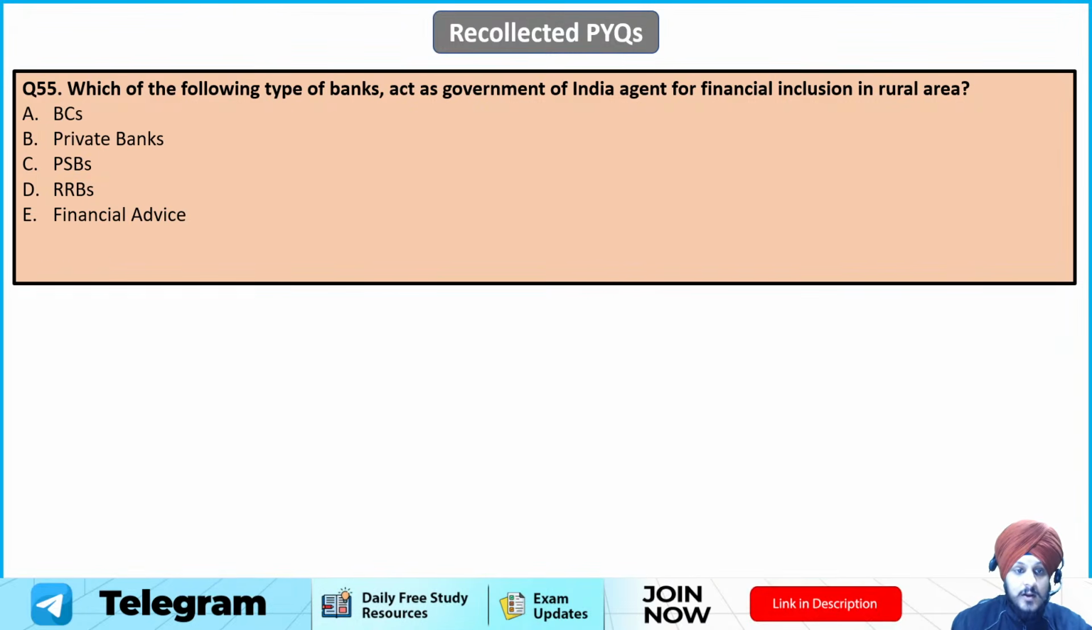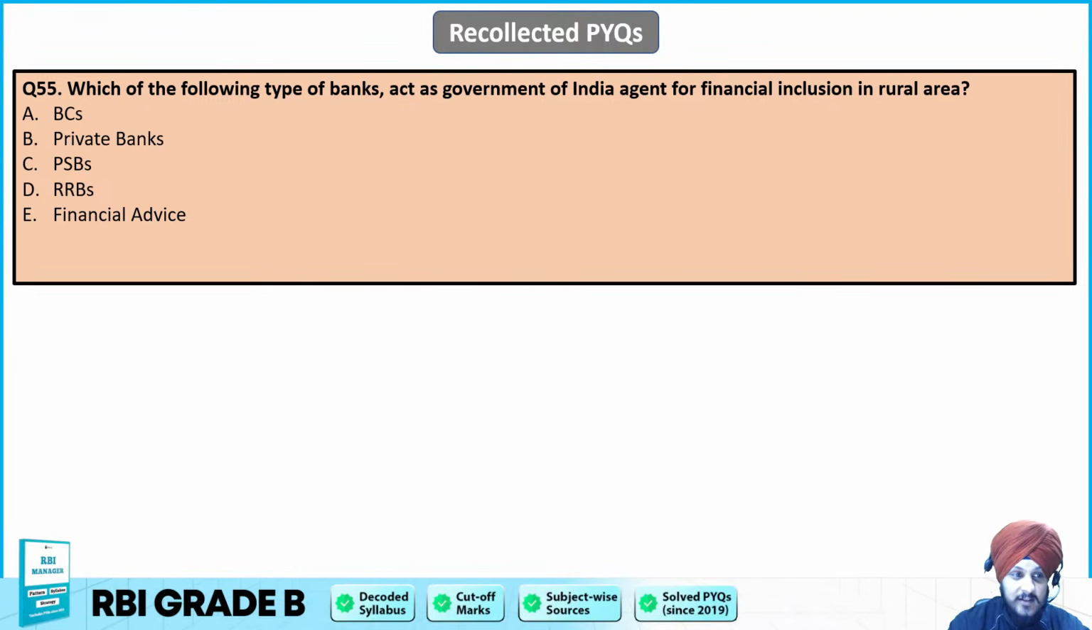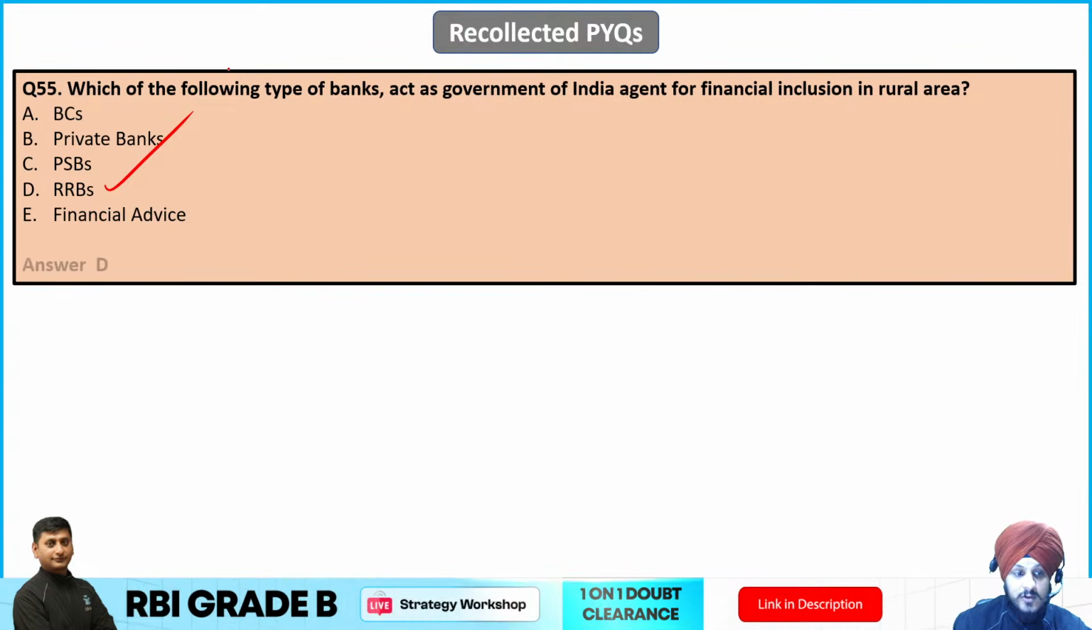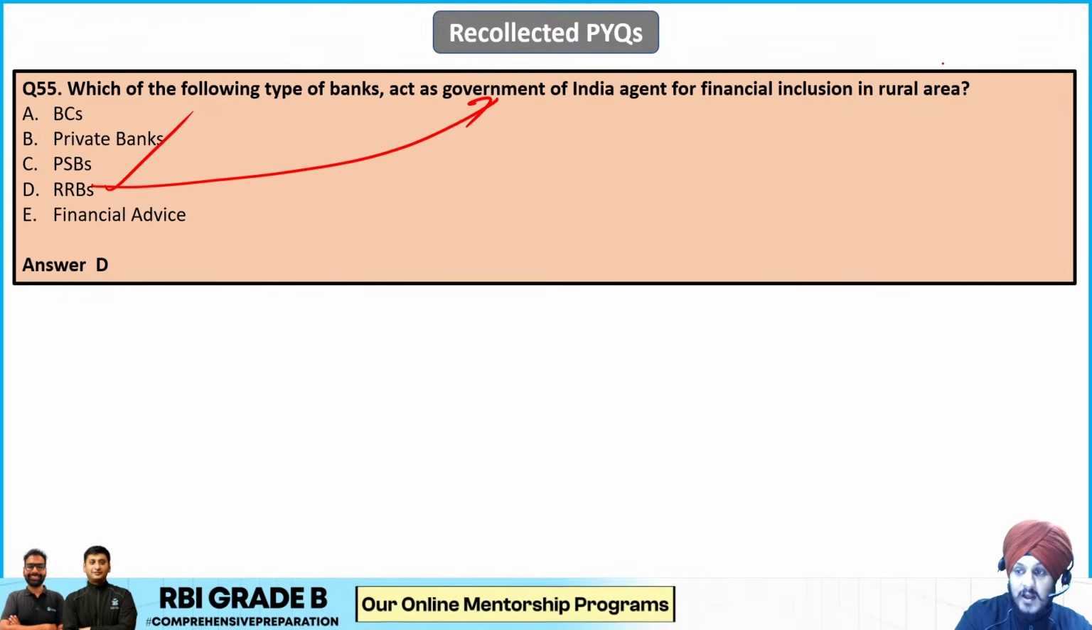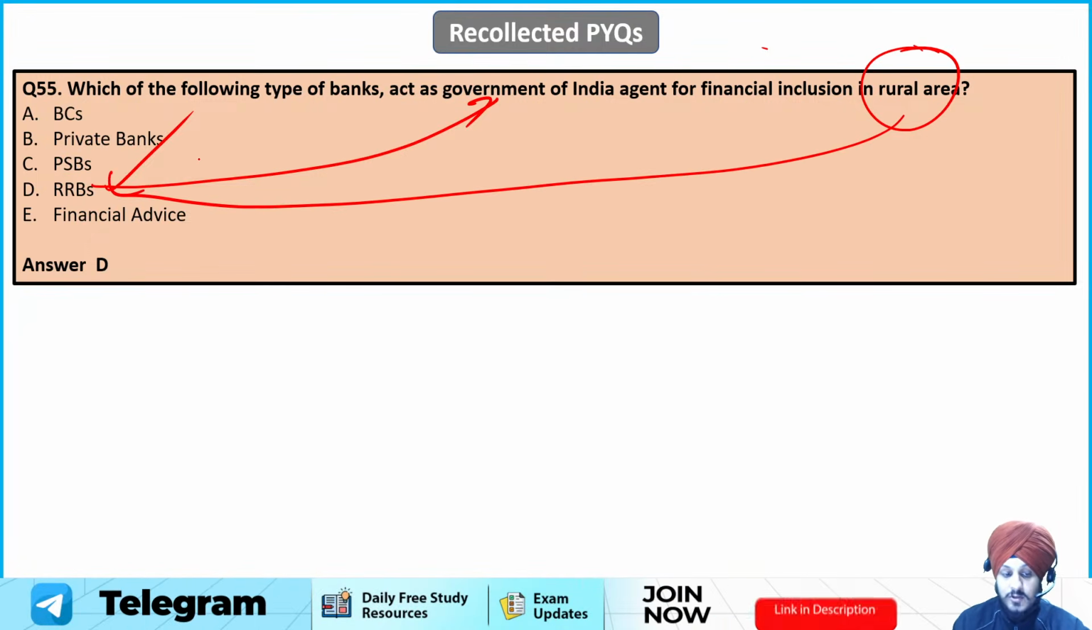Now the next one. Which of the following types of banks act as a government of India agent for financial inclusion in rural areas? I think this question was repeated, apologies from my end. But the correct answer, we know, is going to be regional rural bank, right? D is the correct answer. It acts as a government of India agent, because they are established by the government, and the goal is to promote financial inclusion specifically in rural areas. So D is the correct answer to this question.